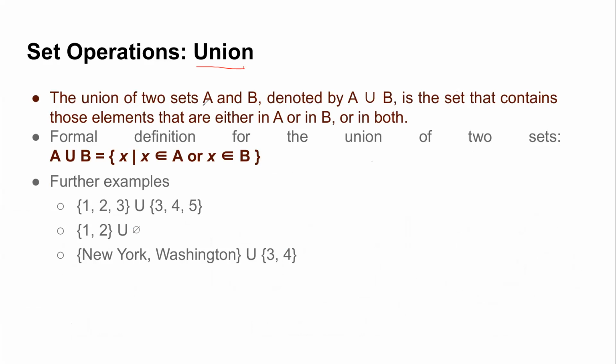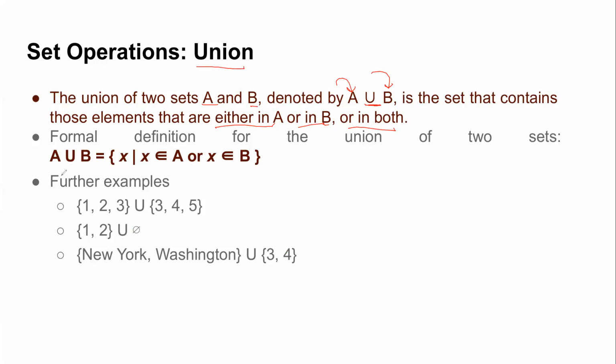The union of two sets A and B is denoted by this sign. It is the set that contains those elements which are either in A or in B or in both. So any element which belongs to either of the two or even both belongs to the union.